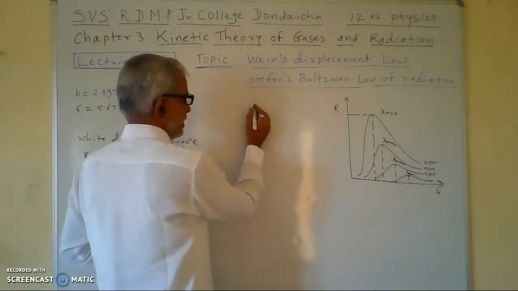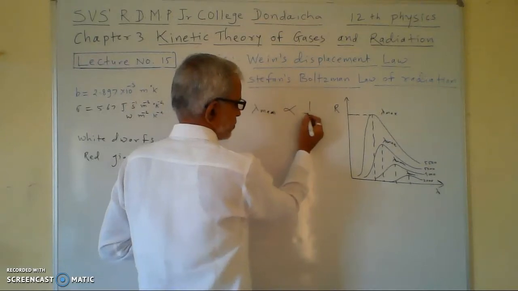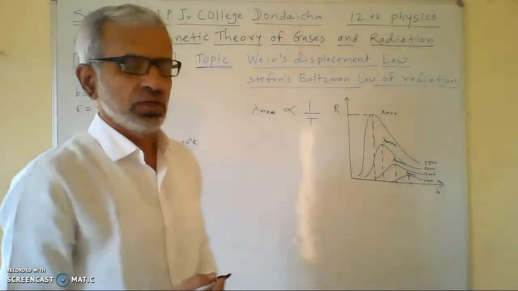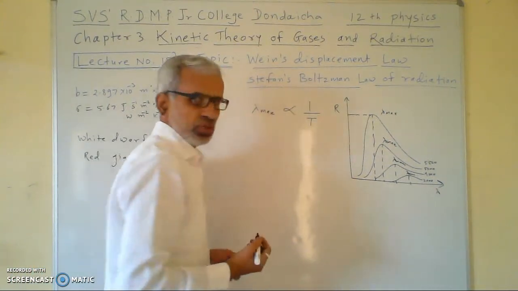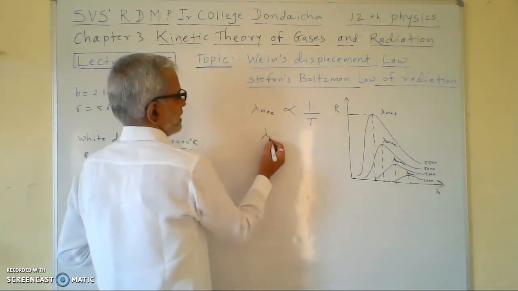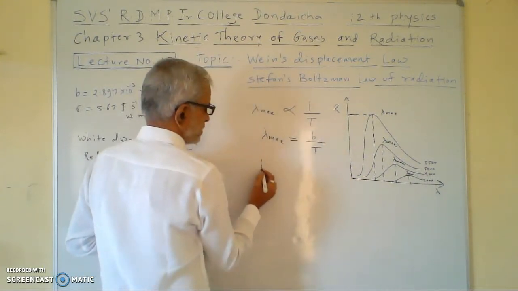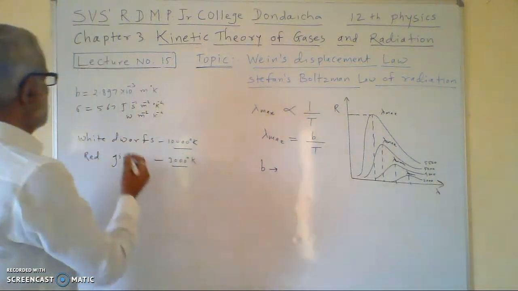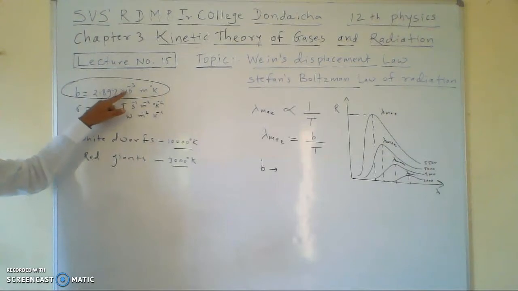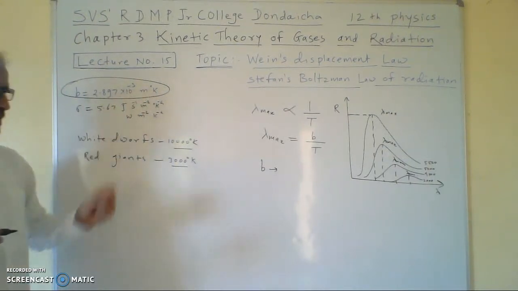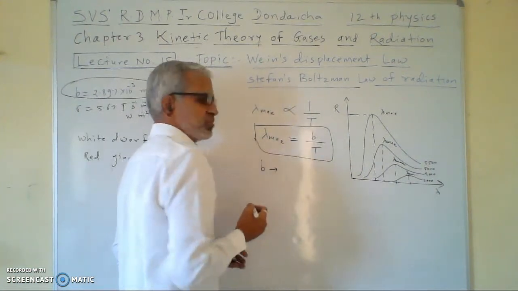So we can write lambda max inversely proportional to T, or we can write lambda max equal to some constant B upon T, and this constant B is a Wien's constant and its value is 2.897 into 10 raised to minus 3 meter degree Kelvin. So this is the formula of the Wien's displacement law.